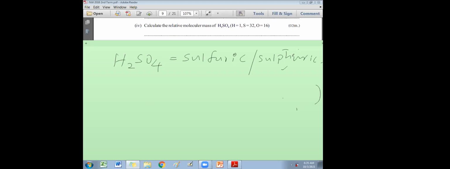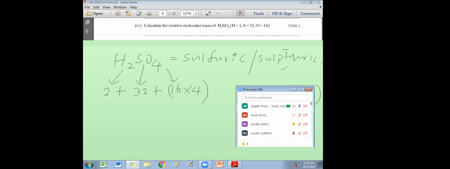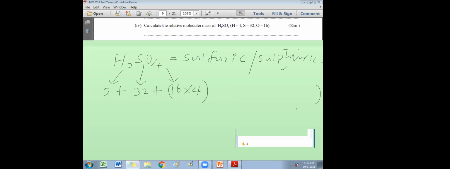So for sulfuric acid, they have given within brackets hydrogen 1. So you can write 1 into 2, 2 plus sulfur is 32 plus oxygen 16 times 4. Okay, please raise your hand those who got the final answer for this. Herath, what is the final answer for this? Anup, Sujivani? 98 grams. Any other alternative answer? Mishal, Dasuni? 90 grams. 98.